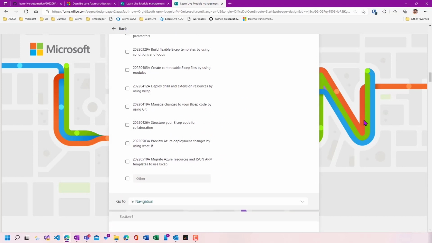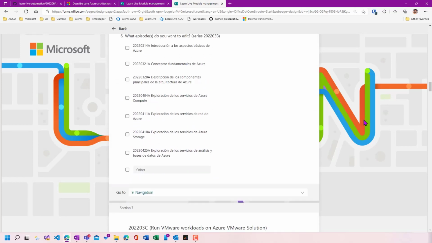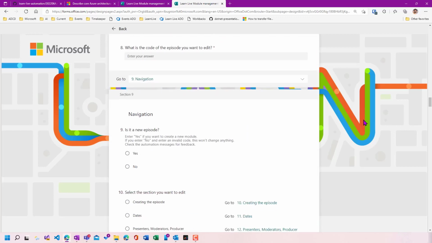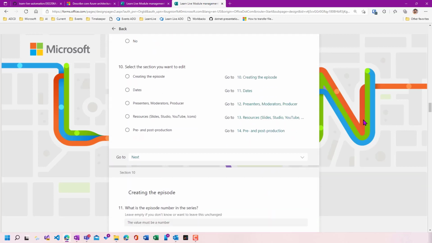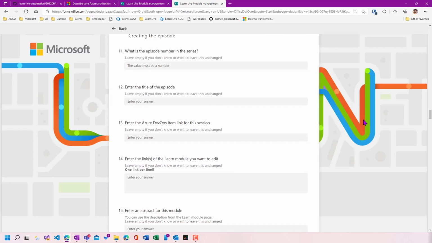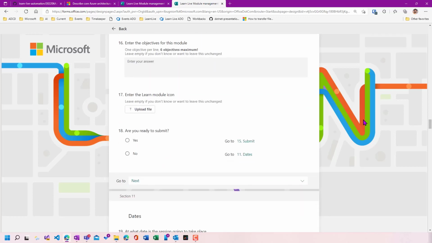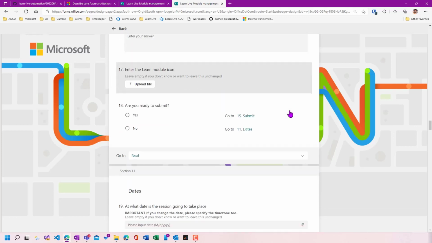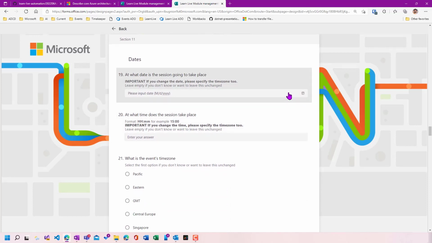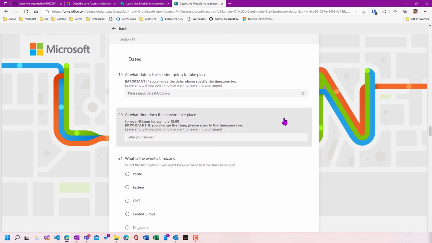And here we can see that I already defined series and modules for the existing series. But we also have the possibility, of course, to create new episodes, which we will see later. We have different options, creating the episode where we collect all kinds of information about the title, the link of the module and the abstract of the module. And then after that, we also have some information about icons and graphics, and this is really interesting because here I can upload the file which goes into SharePoint, but in my Logic App I am able to get this file and then after that to send it to a blob container where it is available to the public.